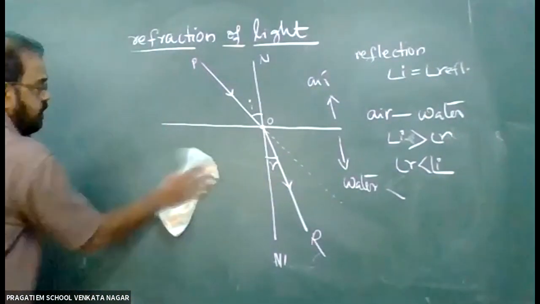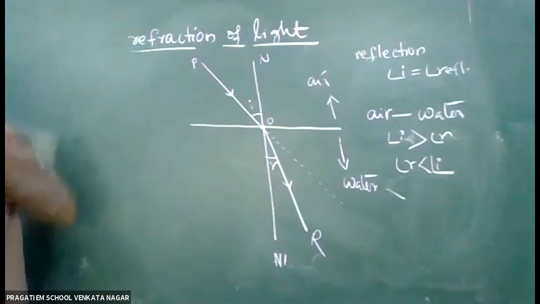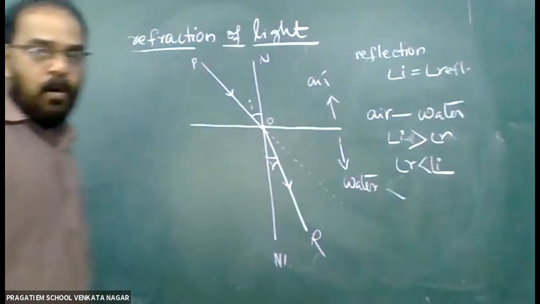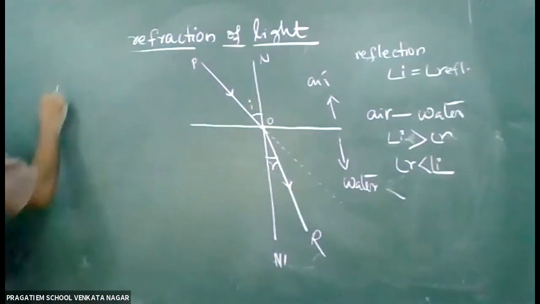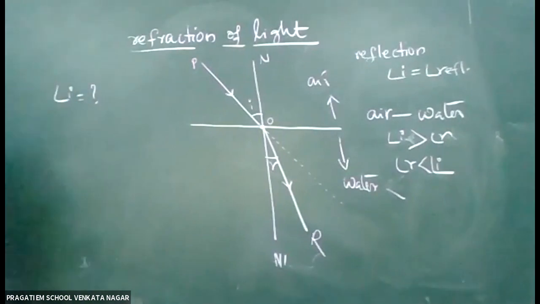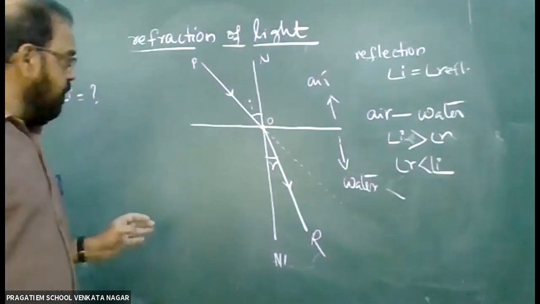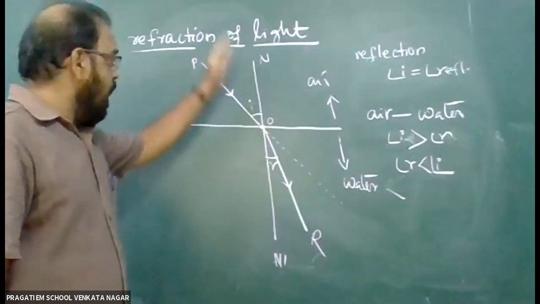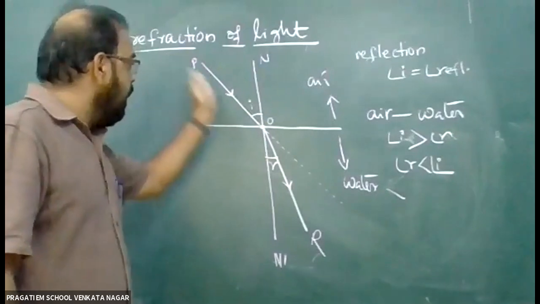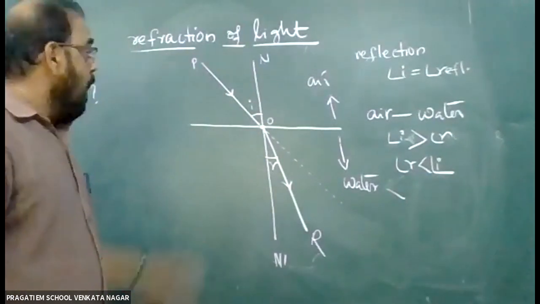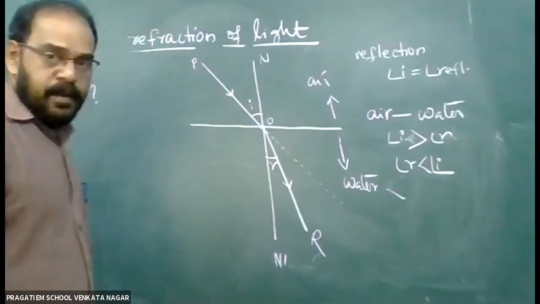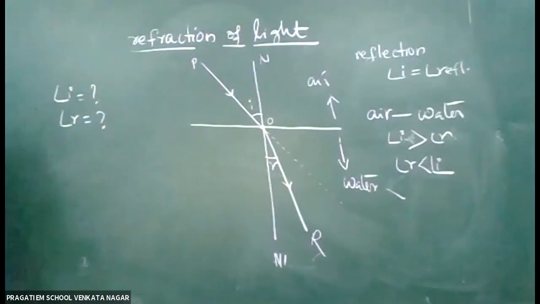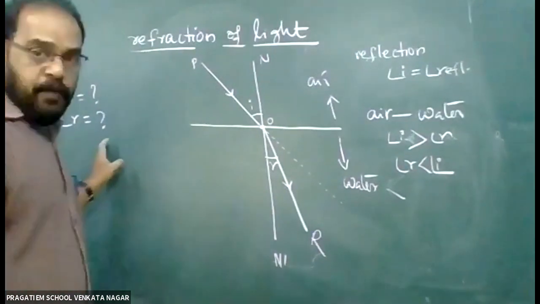Again, we can define these terms. What is angle of incidence and what is angle of refraction? Just like our previous case, angle of incidence is the angle between the normal and the incident ray. And what is angle of refraction?